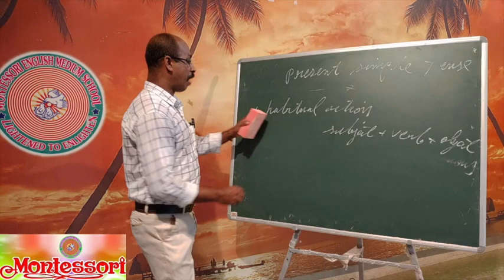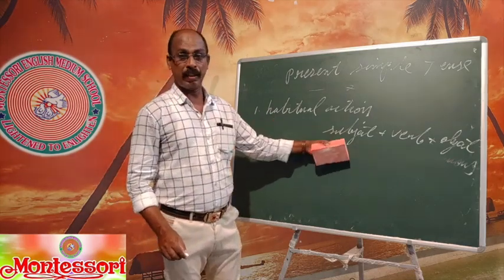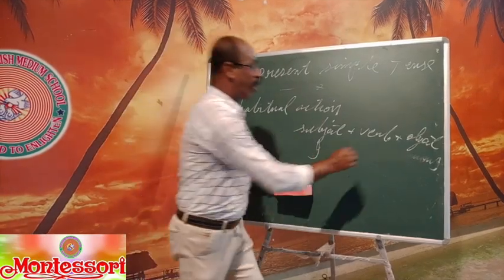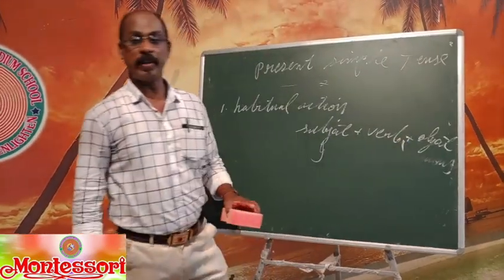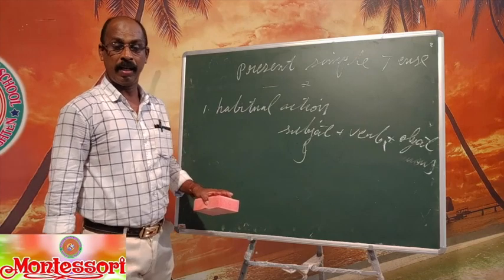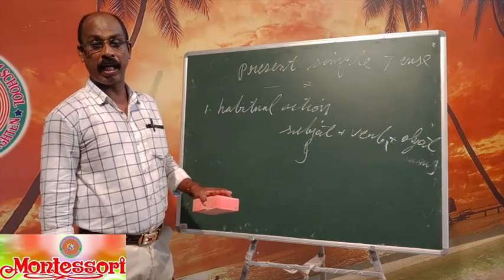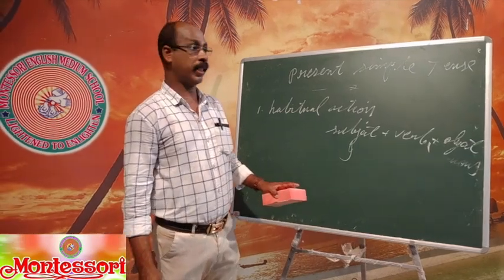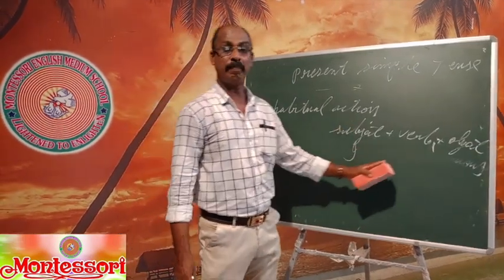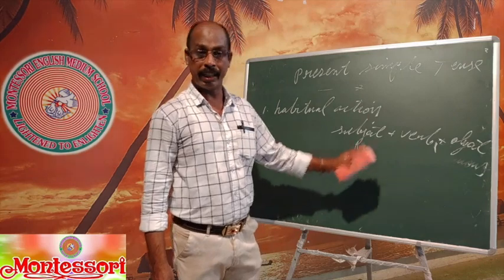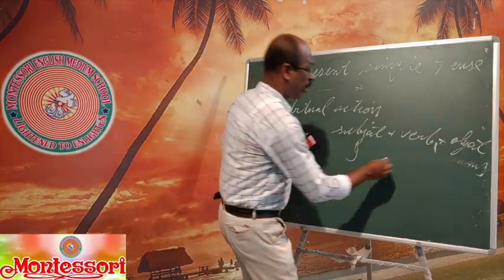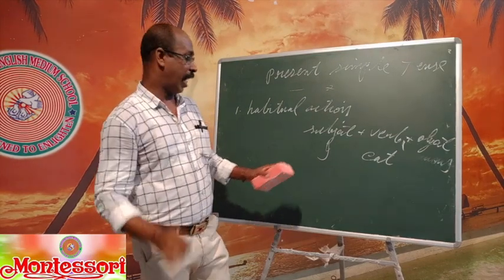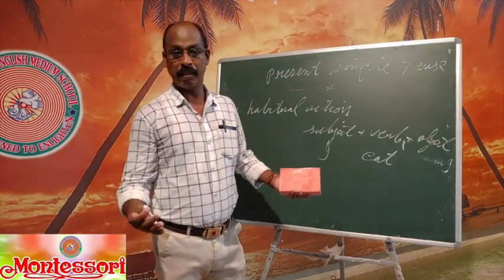So when you talk about a habitual action, for example, you say I, the subject, and verb 1 is used. In the last classes we studied the main verb forms: present form, past participle form, present participle form. The first form, that is the present form of the verb, is used in simple present tense. So: I eat. Then the object, what?